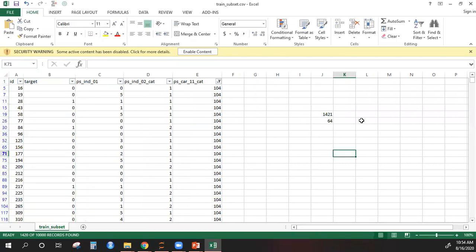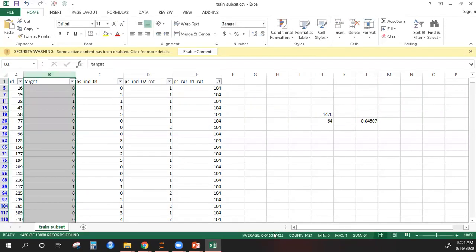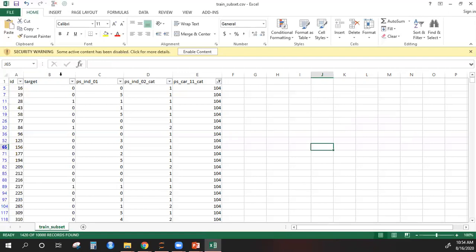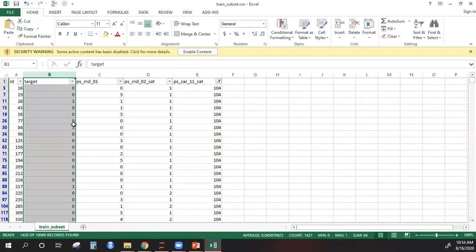Sum is 64. Yeah. So if you divide 64 by 1420, not 1421, that includes the column name, you get 0.04. Okay, so this is the same number, 0.045. This basically shows you how many ones are there in your data. So around 4% ones I have in my data.